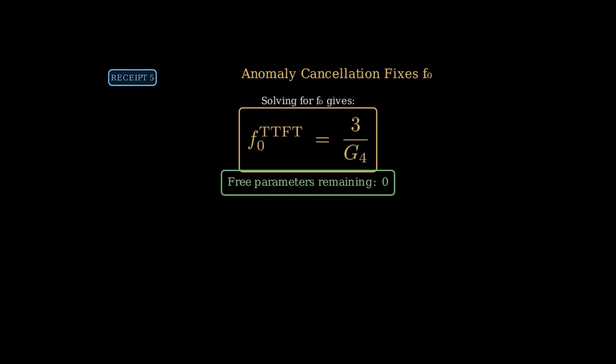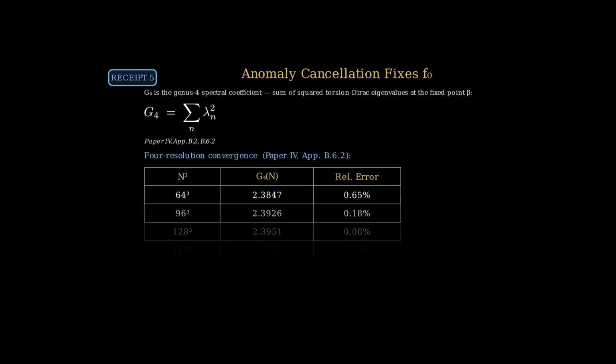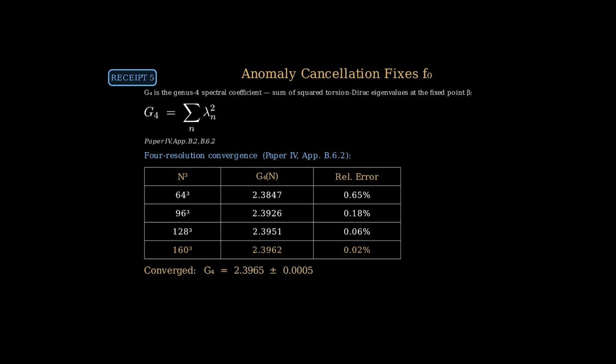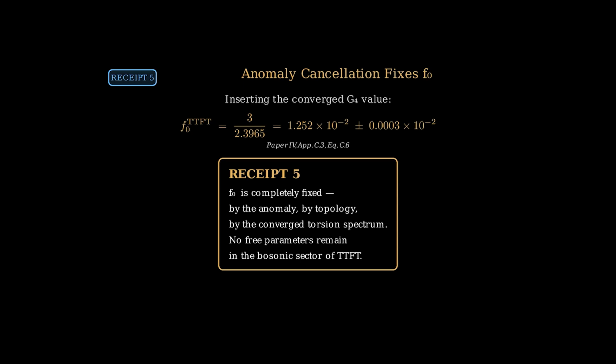Now we need the value of G4. This is the genus 4 spectral coefficient, the sum of squared eigenvalues weighted by the spectral measure. G4 equals the sum over n of lambda sub n squared, where lambda sub n are the torsion-Dirac eigenvalues at the fixed point beta. 4 grid resolutions again, converging cleanly. Inserting the converged value, F0 TTFT equals 3 over 2.3965 equals 1.252 times 10 to the minus 2. This is receipt number 5. The normalization F0 is now completely fixed by the anomaly, by topology, by the converged spectrum. No free parameters remain in the bosonic sector of TTFT.